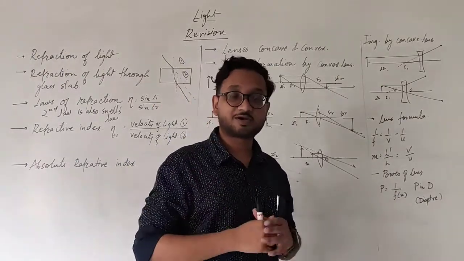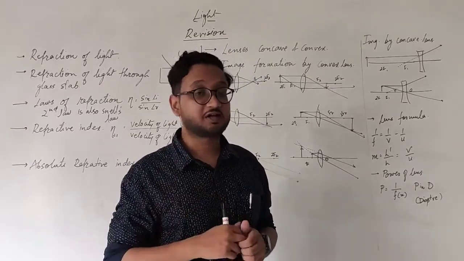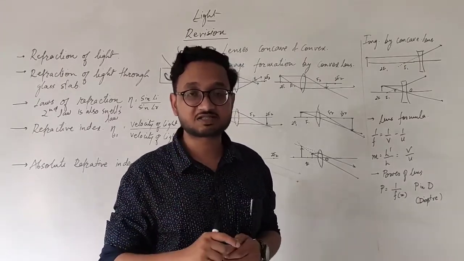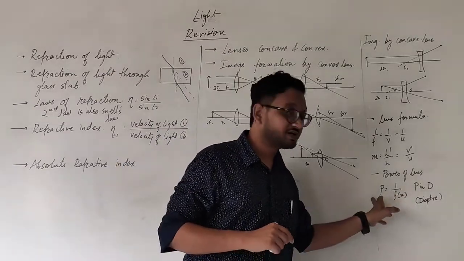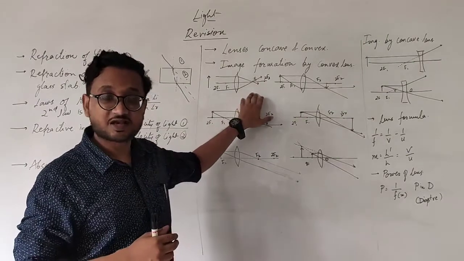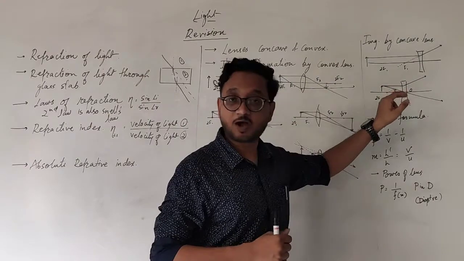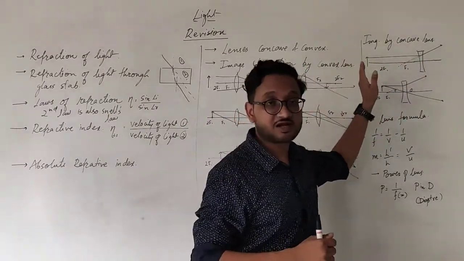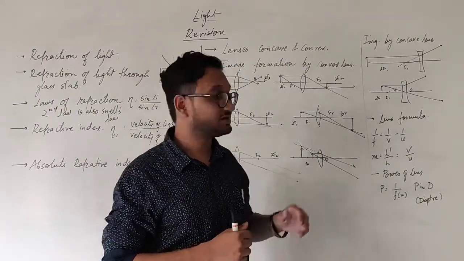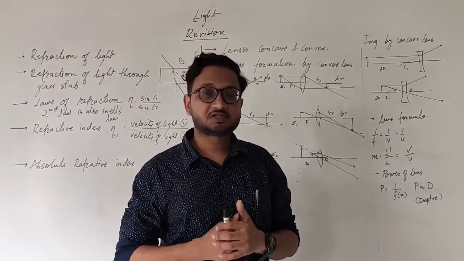Suppose you get the focal length of 0.5 meters. Then you will have to convert it into centimeters and it will be 50 centimeters. So the focal length of that particular lens is 50 centimeters. If the power is positive, that means we are talking about convex lens, and if the power is negative, then we are talking about concave lens. Why? Because for the convex lens the focal length is on this side, and for the concave lens the focal length is on the right hand side. That is why this will be positive and this will be negative. I hope it is clear to you, students.